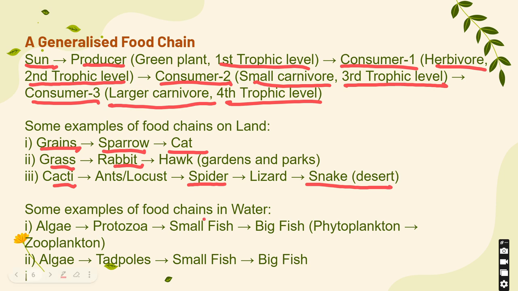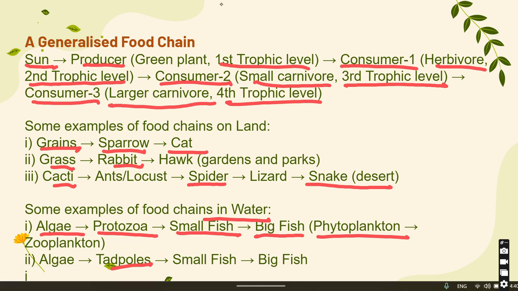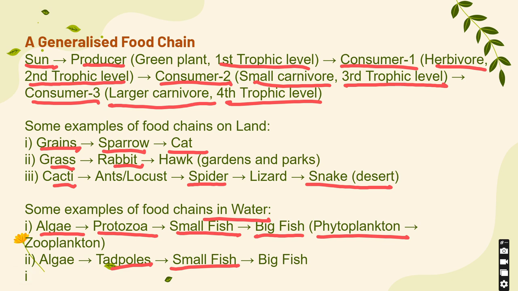Some examples of food chains in water. Let us look at these examples. Algae. Algae is eaten by protozoa. Protozoa is further eaten by the small fish. Small fish is eaten by the big fish. Algae is eaten by tadpoles. Tadpoles are small frogs, the larval amphibian. These tadpoles are further eaten by small fish, and small fish are later eaten by the big fish.